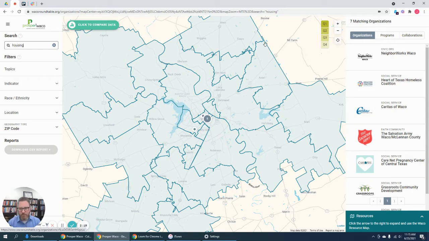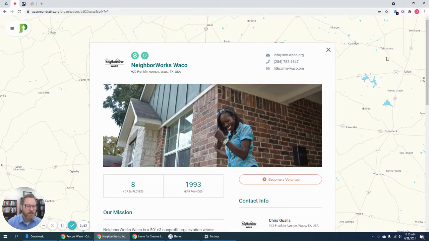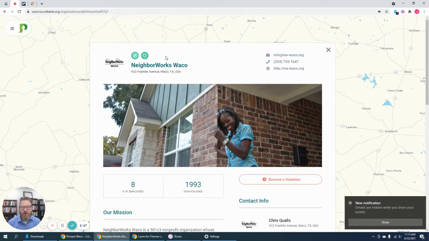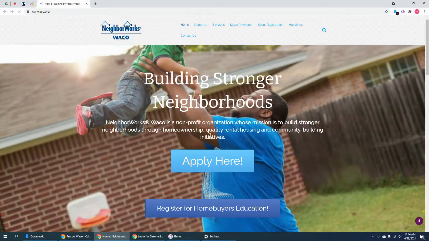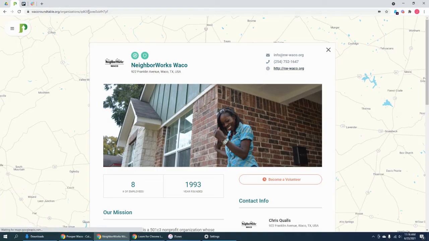Grassroots is down there. Once I click on an organization, I go to that organization's profile. Here I can get lots of information about that organization, and some contact information about them. So I can see here NeighborWorks. They link to their website, which I can go to here, and it takes me there.